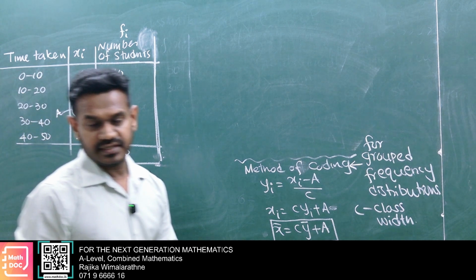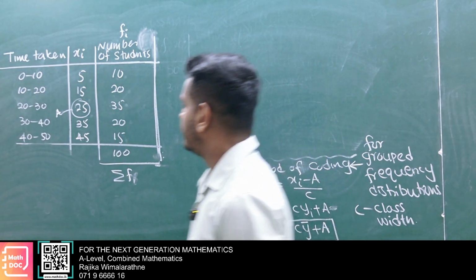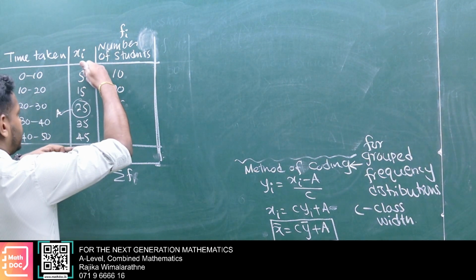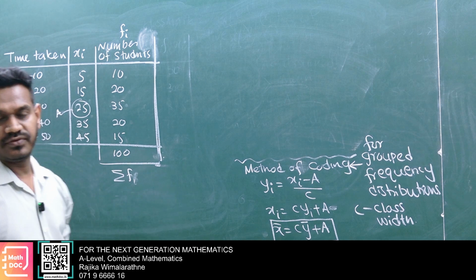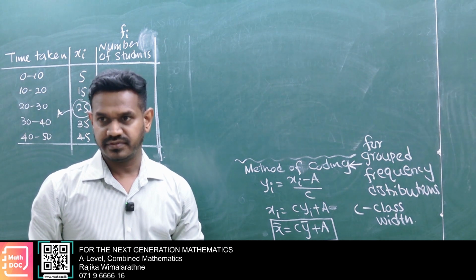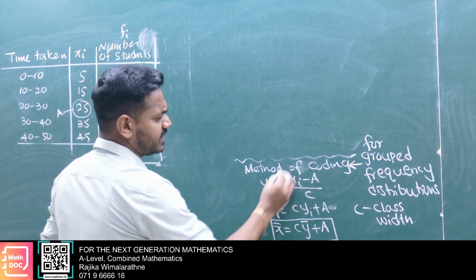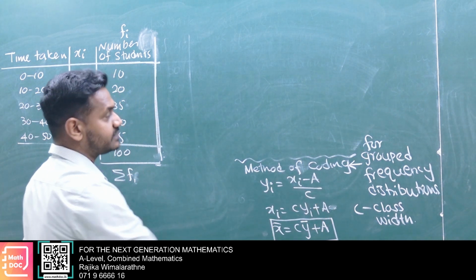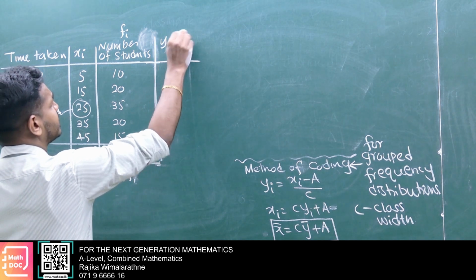Now see the procedure clearly. You have to select the mid value of xi as A, or a value close to the mid value. Then yi is xi minus A divided by C. We call C the class width.